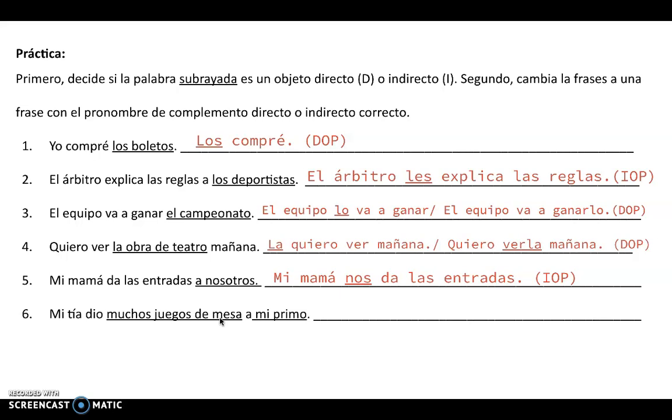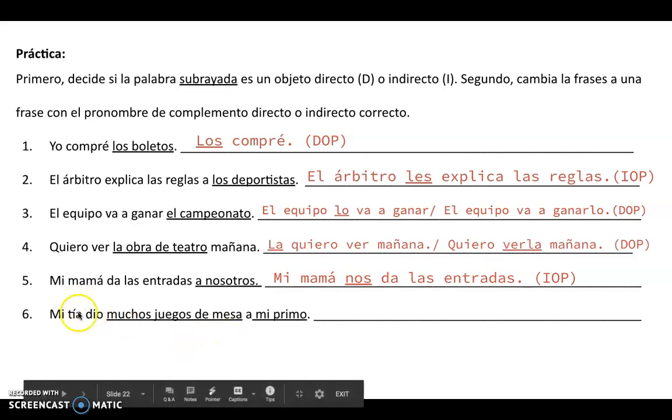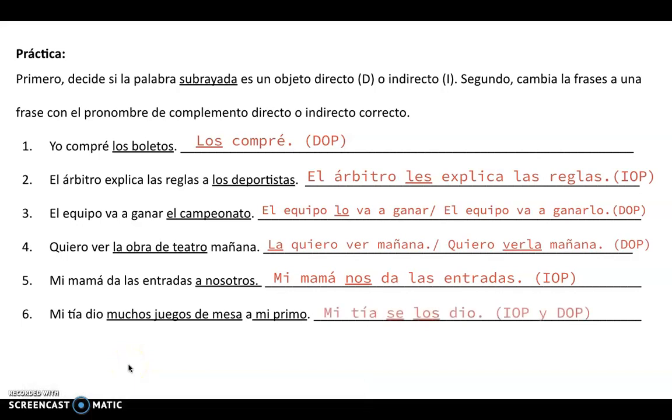The DOP goes second, los. But remember, we can't say le lo or les lo. We have to say se lo. So we will put both pronouns in front of the one verb, and we need to modify it slightly. So here we have mi tía se los dio. She gave them to him, is the way that translates.